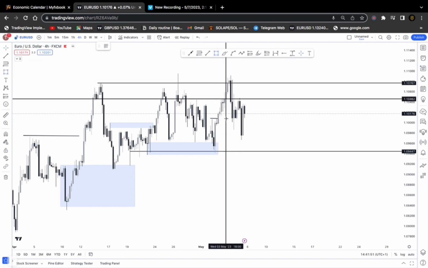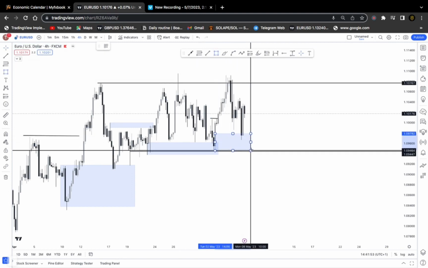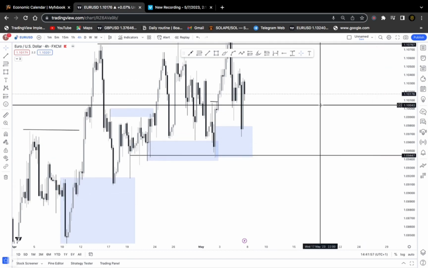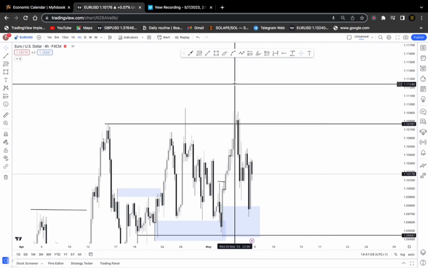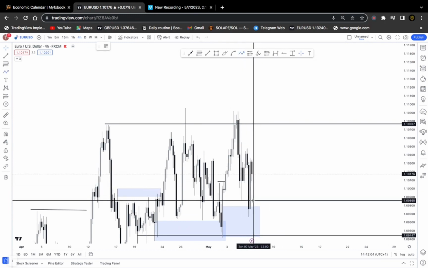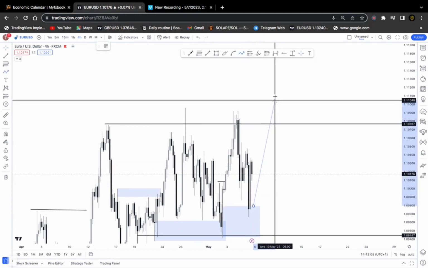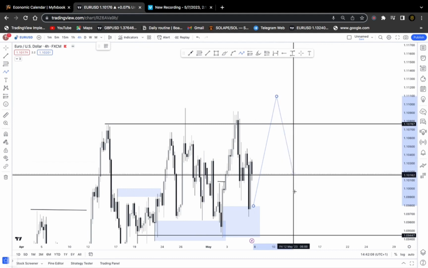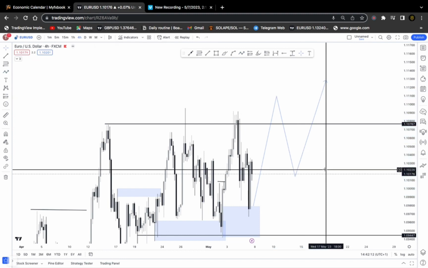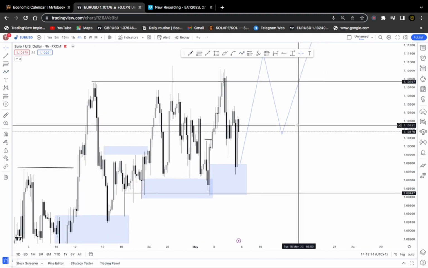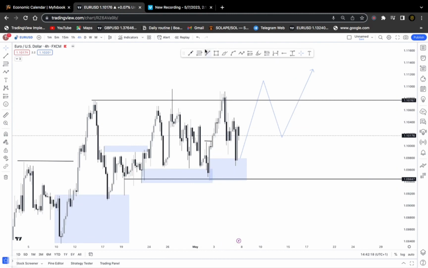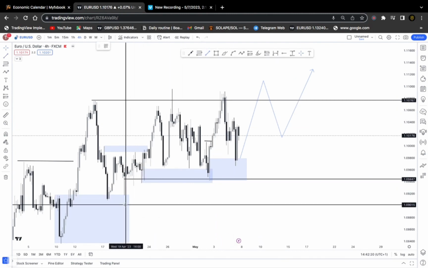Market gave a change of character. The market gave this change of character here when market took out these lows there, and we currently traded back inside this demand zone. Our expectational order flow is for the market to take out. It has given a sharp reaction to that demand zone. So our expectation is for the market to take out that high there and probably give a scenario of that nature. So that's our expectation on the Euro USD for the bullish side.